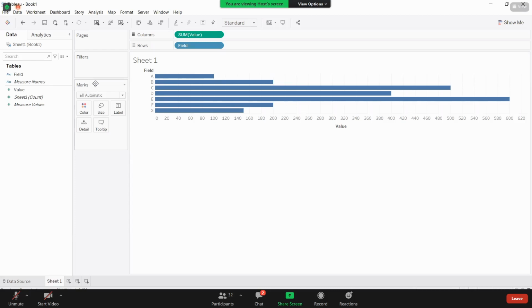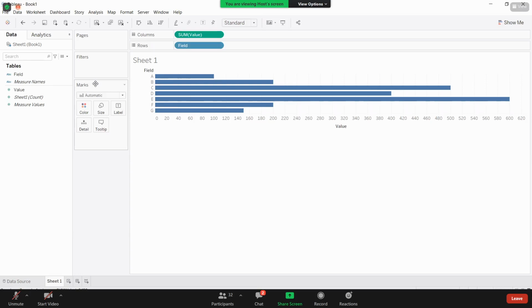And when you are working on extracts, the performance will be better than when you are working on live connection. As I told you, if the data sources are high performing, then it might be okay. But when you have some issues at your server end while in live connection, you might face one issue.